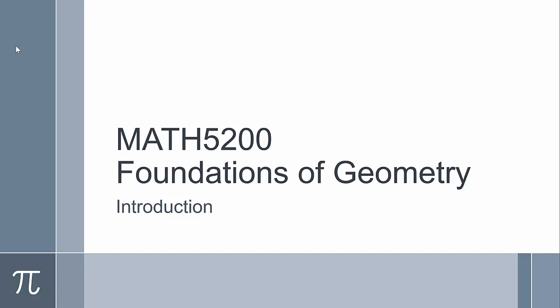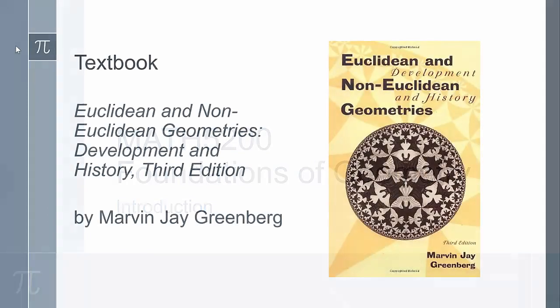So to study the foundations of geometry, we're going to use the following textbook: Euclidean and Non-Euclidean Geometry, Development and History, 3rd edition by Marvin J. Greenberg. Now there is a newer edition, but this edition was available in PDF form, and so I've placed this PDF copy of the textbook in our Blackboard course website. So we'll be using this textbook very closely. We'll look at material from the first 7 or 8 chapters of this book, depending on time, and we'll have homework assignments from the exercise sections of each chapter.